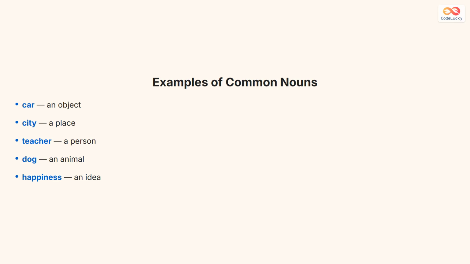Let us look at 5 clear examples. Car is a common noun for an object. City is a common noun for a place. Teacher is a common noun for a person. Dog is a common noun for an animal. Happiness is a common noun for an idea or feeling. Each of these words represents a whole group of similar things rather than one specific thing.